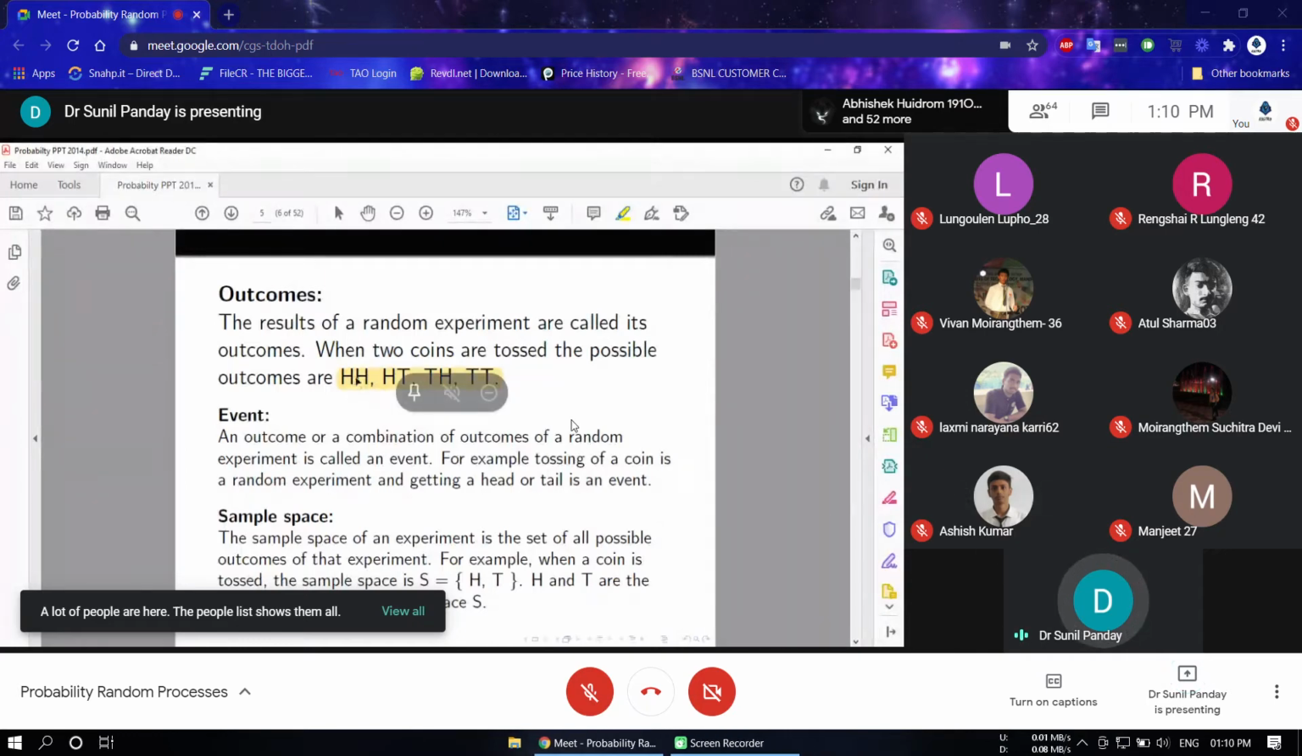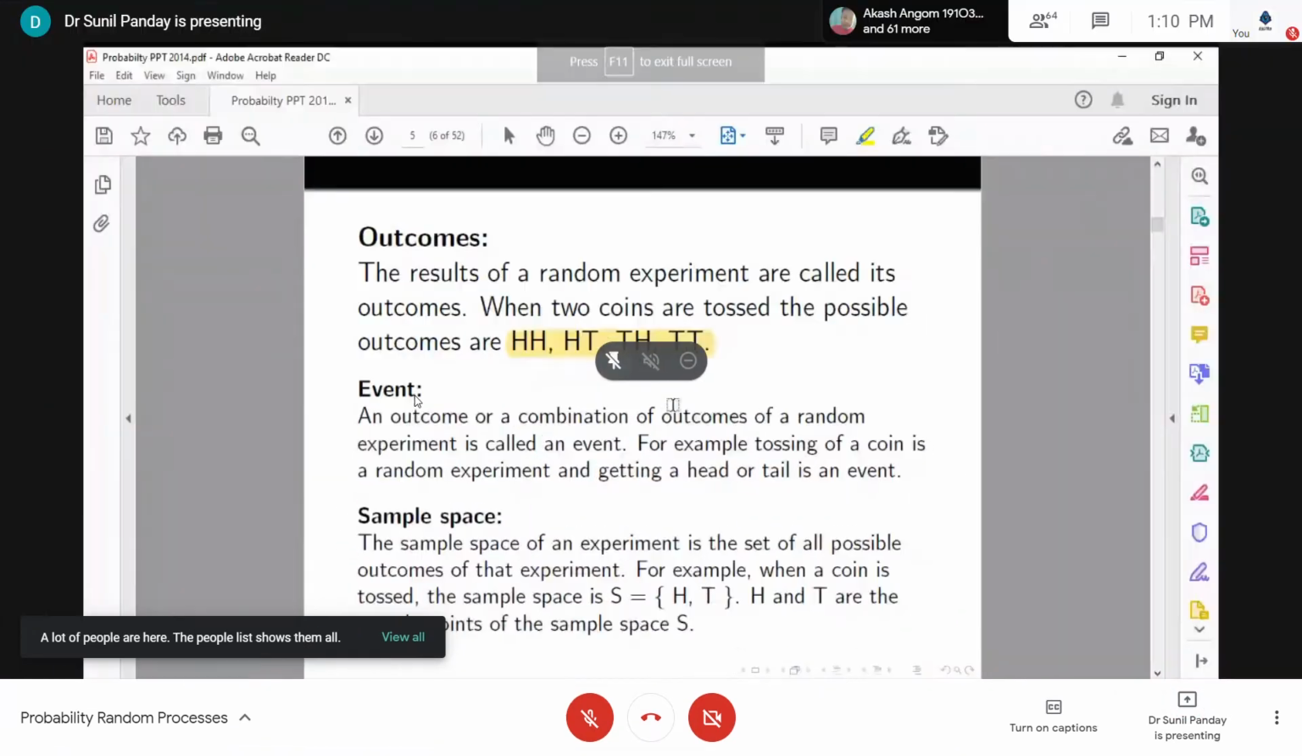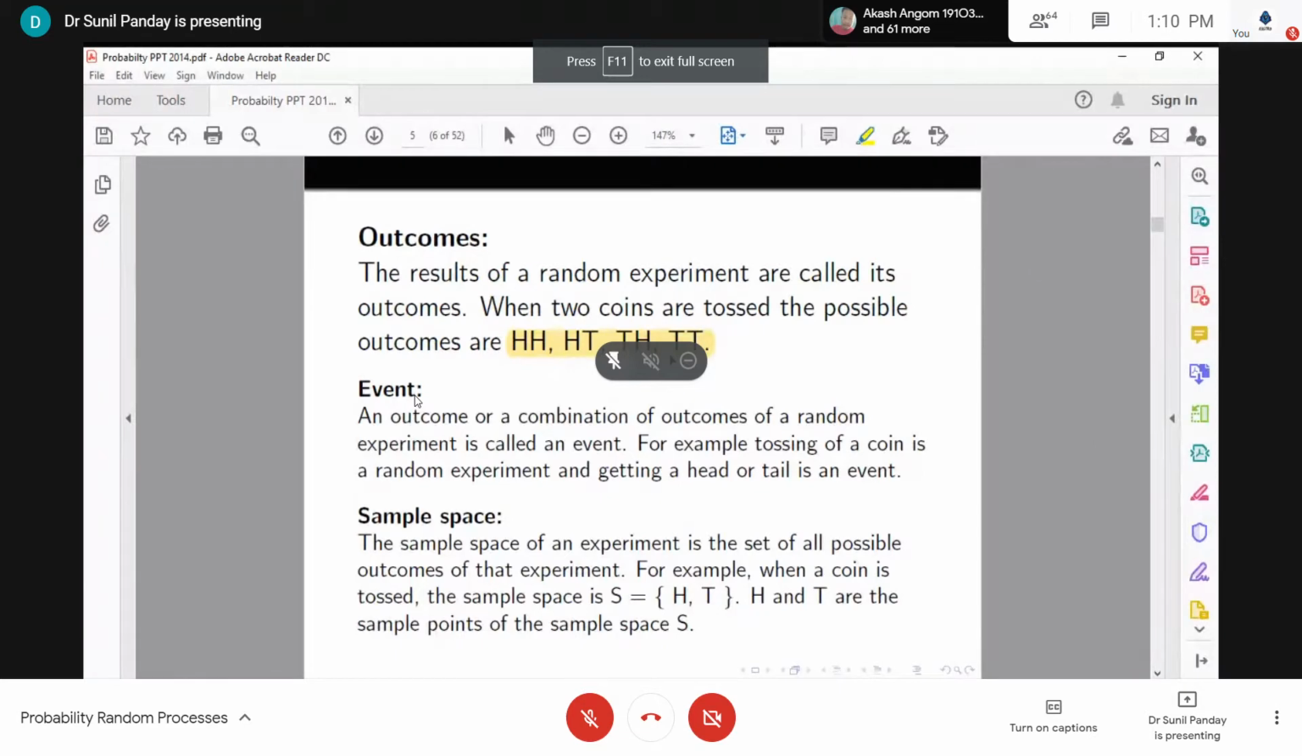So either I can say if two heads is one outcome, or I can say one head. Like this, these first three are considered as an event. An outcome or a combination of outcomes of a random experiment is called an event. For example, tossing of a coin is a random experiment and getting a head or tail is an event.